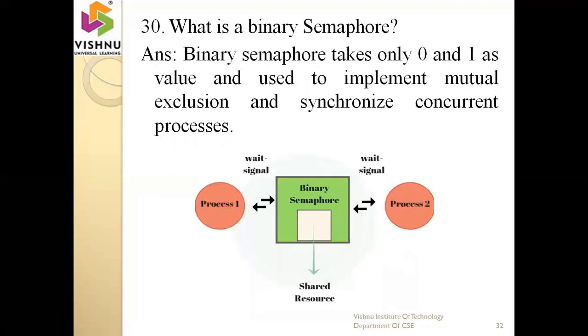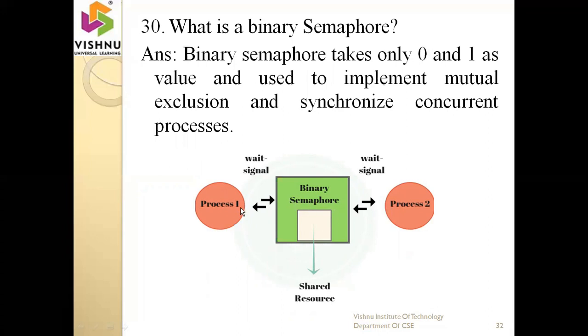What is a binary semaphore? Binary means it contains two values, either 0 or 1. The binary semaphore is used to implement mutual exclusion and synchronize concurrent processes. Mutually exclusive means at a time only one can perform the operation, the remaining should be in the waiting state. So just see this example. Here process P1 and process P2 want to occupy this location, that means the shared resource.